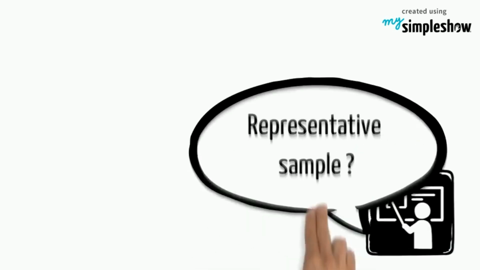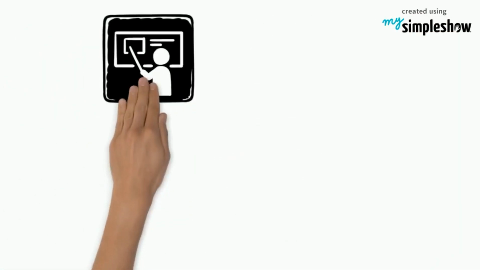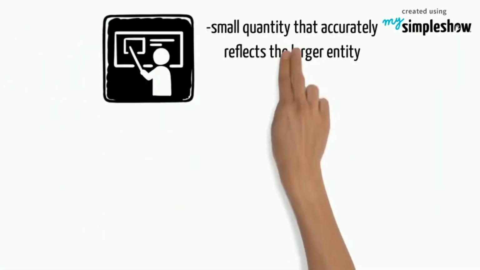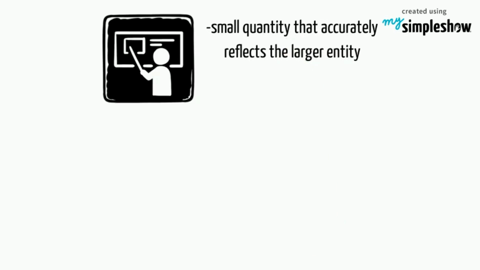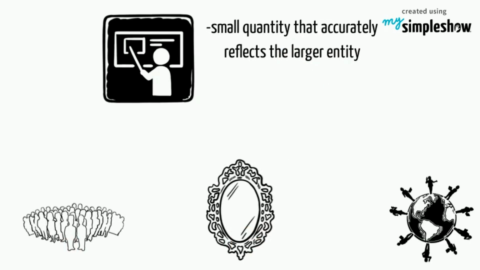Next, we will discuss representative sample. So what is a representative sample? A representative sample is a small quantity that accurately reflects the larger entity. For example, a small number of people can accurately reflect the members of an entire population.